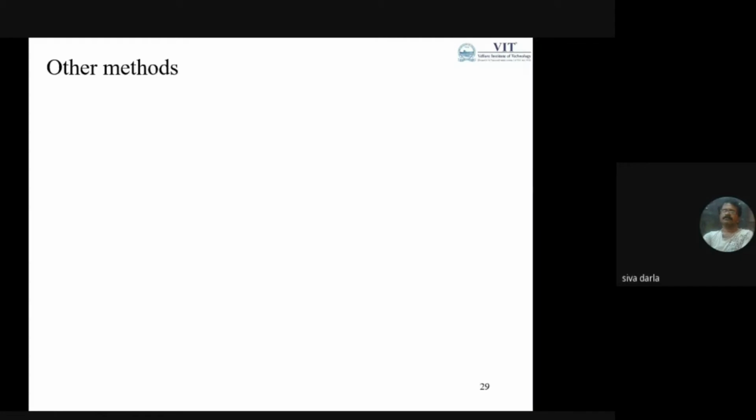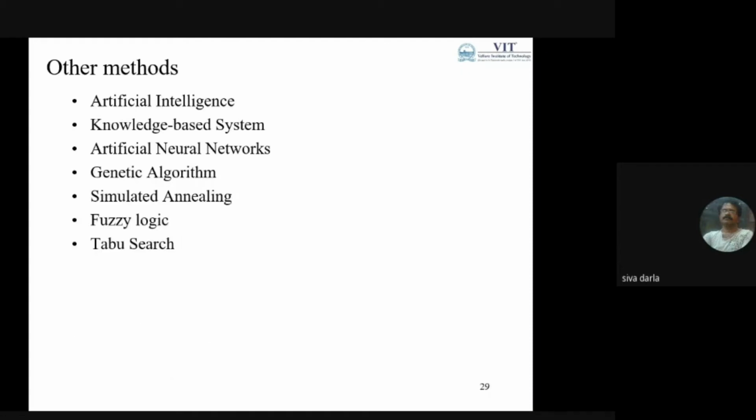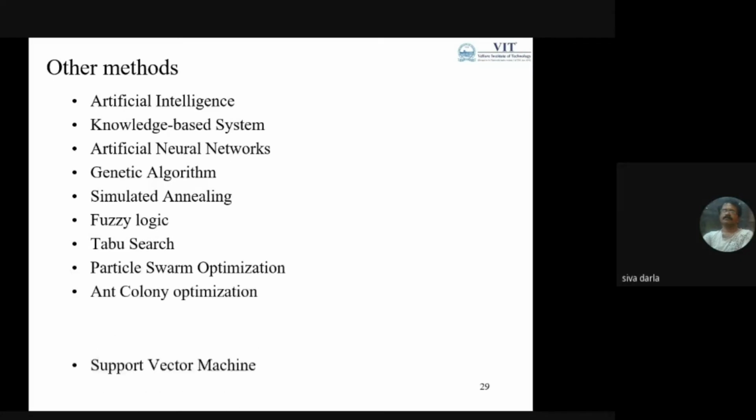Then there are other methods which people now call modern optimization methods, or non-traditional optimization methods, because of some evolution theory: artificial intelligence, knowledge-based systems, genetic algorithm, simulated annealing, fuzzy logic, tabu search, particle swarm optimization, and ant colony.